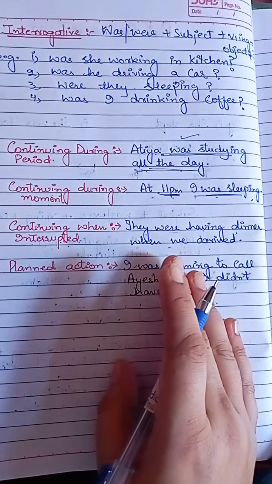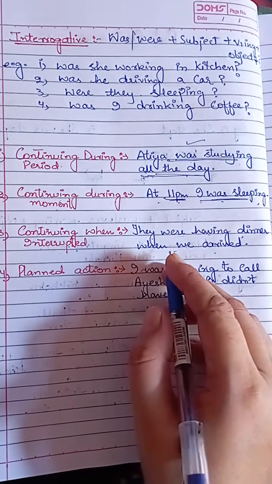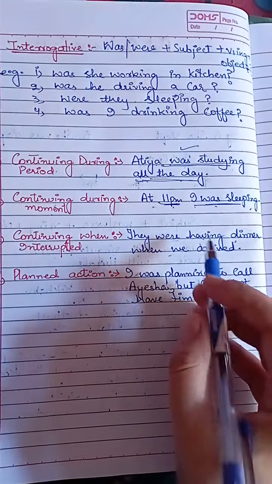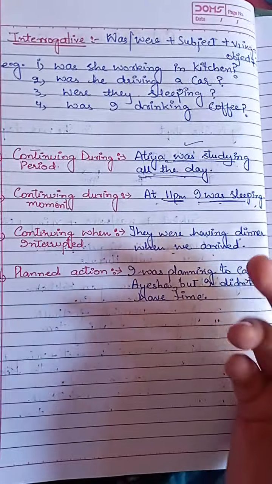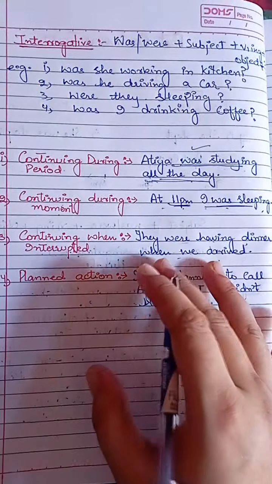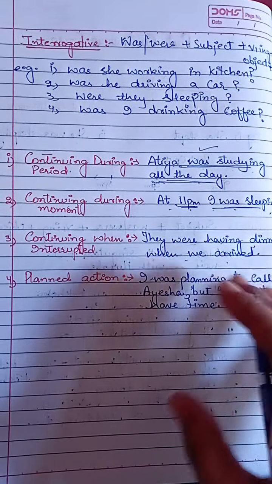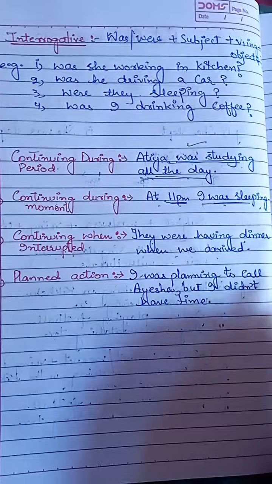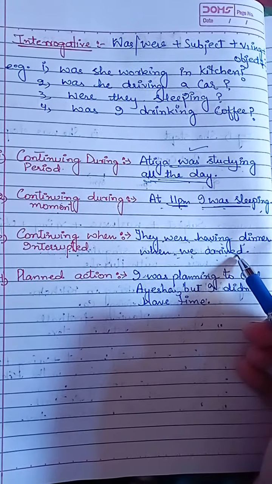This action was continuing and then something happened in the middle. But when you want to show what was going on at that time, we use past continuous tense. Like, they were having dinner when we arrived.